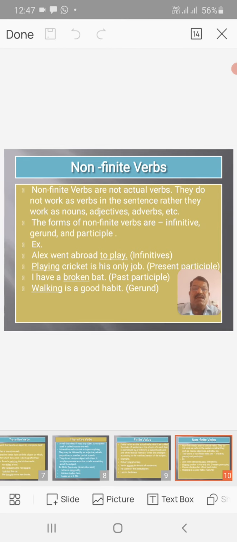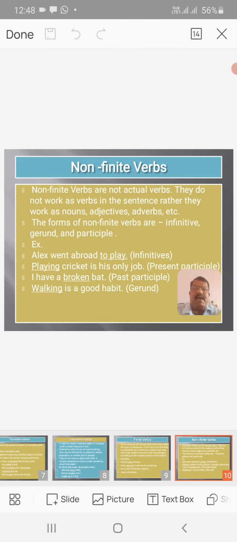For example, Alex went abroad to play. The sentence ends with an infinitive, to play. Next sentence, playing cricket is the only job. The sentence begins with the present participle form of the verb, playing, which acts as an adjective of the subject.